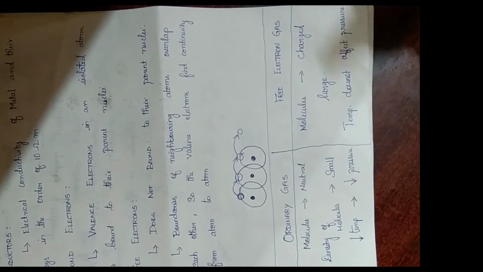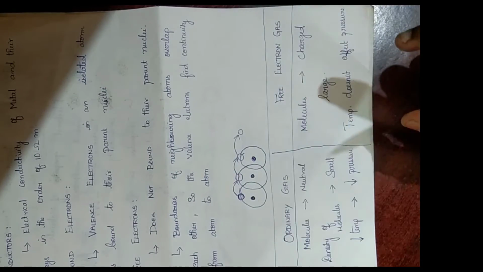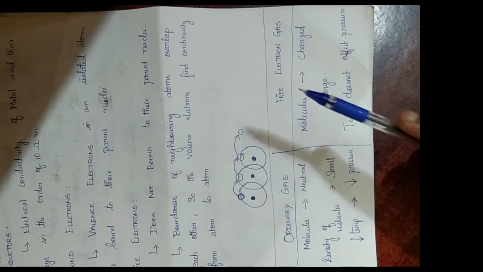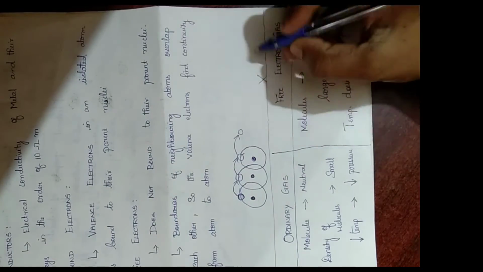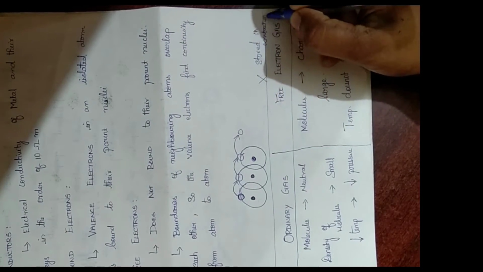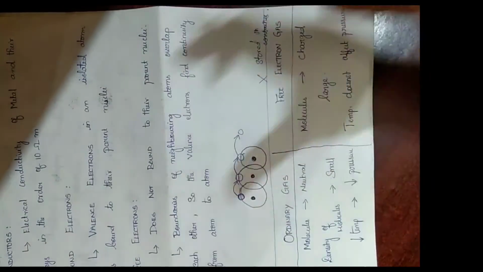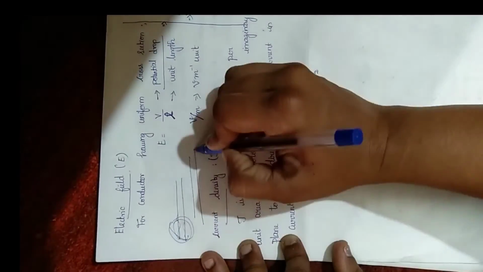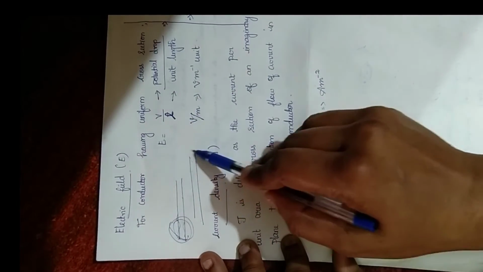We cannot store this kind of electron gas in a container, because even if we store it in a container, it forms a charge with the container molecules. So electron gas cannot be stored in containers, only ordinary gas can. The electric field for a conductor having uniform cross section without any bends or cracks is E equals V by L, that is, the potential drop per unit length.